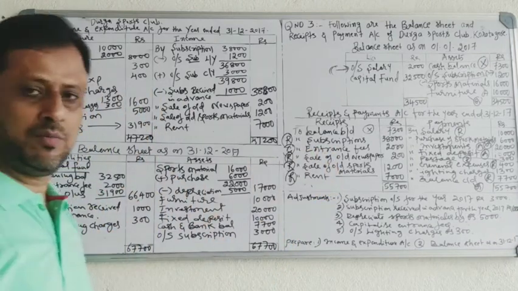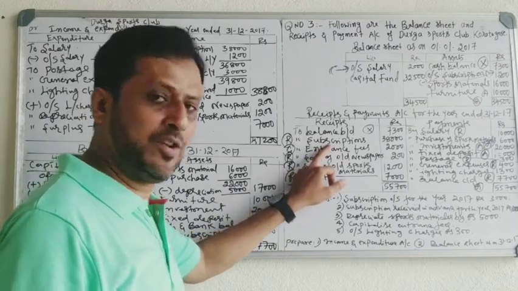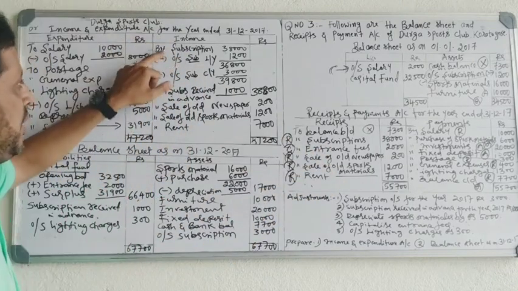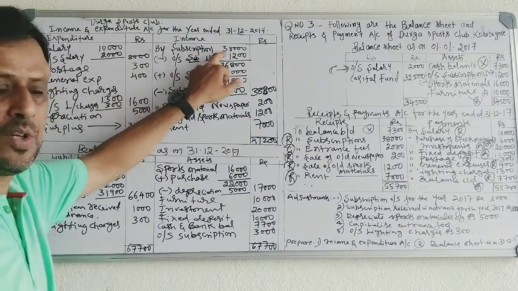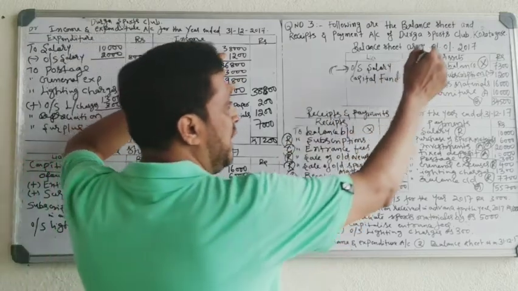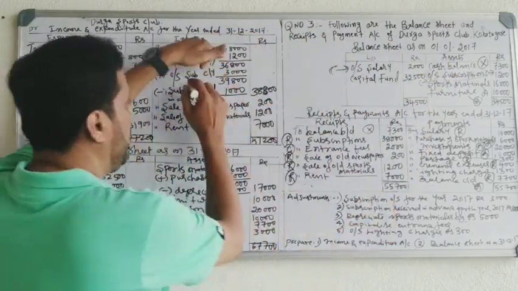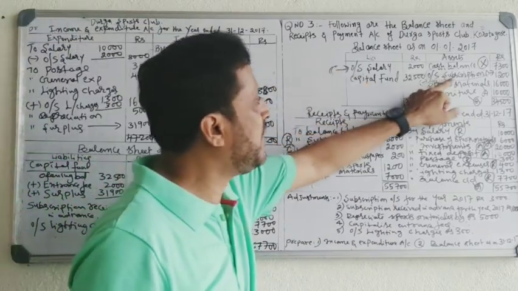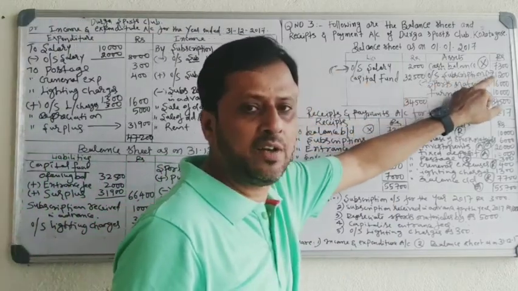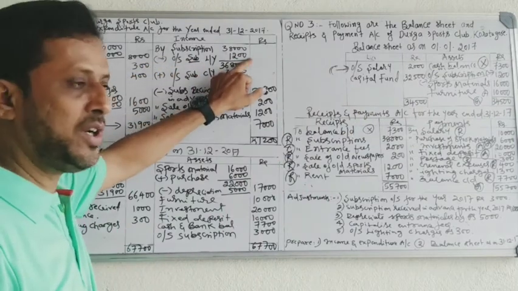Okay, we will start the recording. Subscription is a revenue receipt, record on the income side. By subscription, 38,000. Now you have to see the outstanding items. Outstanding given in the balance sheet, you have to minus. Outstanding given in the adjustment, you have to add. Outstanding subscription, 1,200 last year, minus outstanding subscription 1,200.